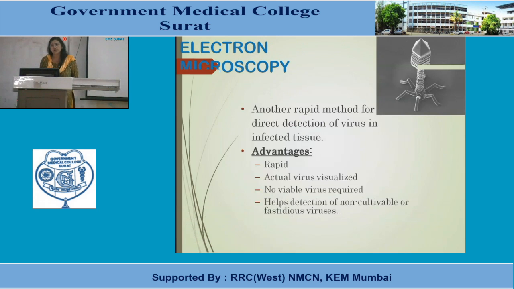Now, with the light microscope we cannot directly see the viral particles. We can see the inclusion bodies. So for examining or demonstrating the viral particles directly, we require electron microscopy. This is a rapid method for direct detection of viruses in infected tissue. Advantages: it is rapid, the actual virus can be visualized, no viable virus is required, and it helps in the detection of non-cultivable or fastidious viruses. The viruses which cannot be grown in culture can be seen directly by the electron microscope.